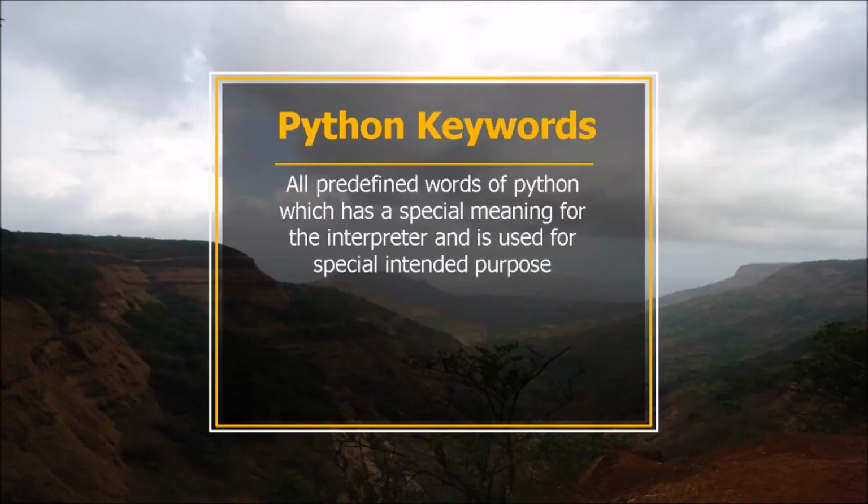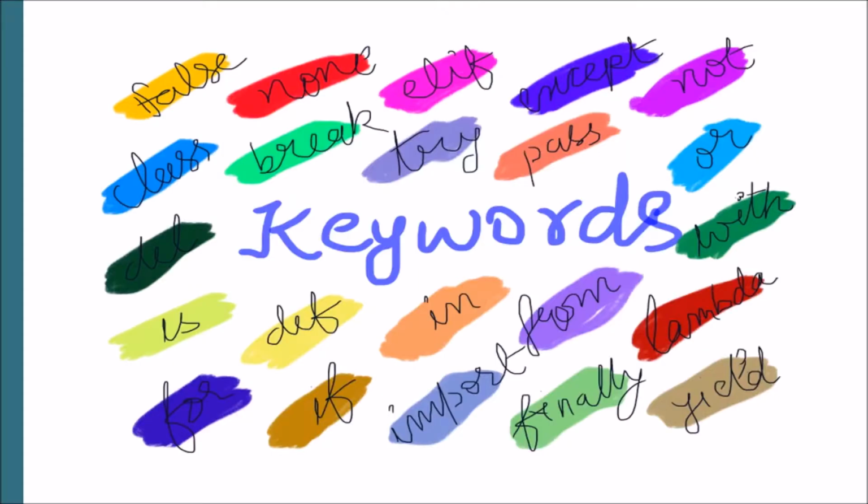To begin with, we have something called keywords. All predefined words of Python which have a special meaning for the interpreter and are used for a special intended purpose are known as keywords. We can see the keywords False, None, try, in, def, for, del, finally, import, with. All these are keywords in the Python language.